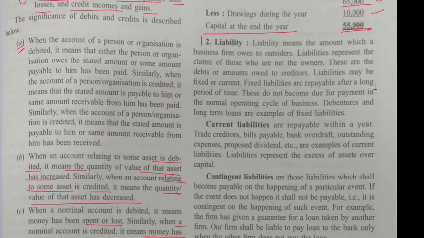Liability means the amount which a business firm owes to outsiders. This is the amount which a business has to return to outsiders. Liabilities represent the claims of those who are not the owners. These are the debts or amounts owed to creditors.